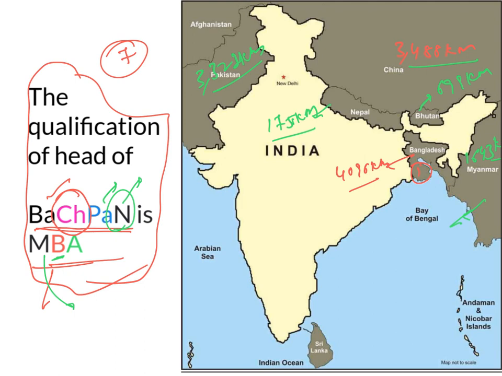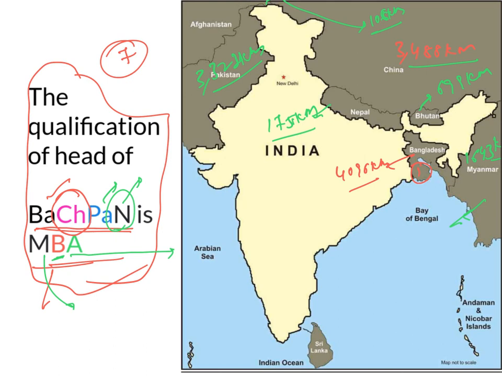And finally, Afghanistan shares a common boundary with India for a very short distance, that is 106 kilometers. So remember that.